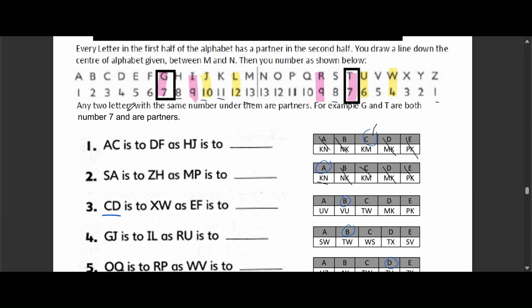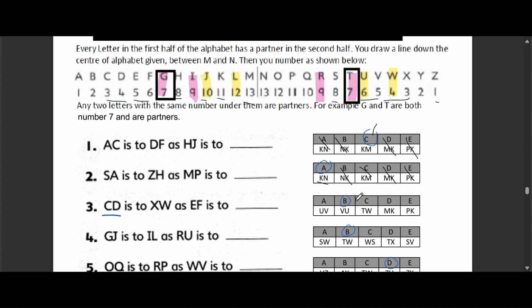Option A, UV. Option B, VU. Option C, TW. Option D, MK. Option E, PK. The correct answer is option B, VU.